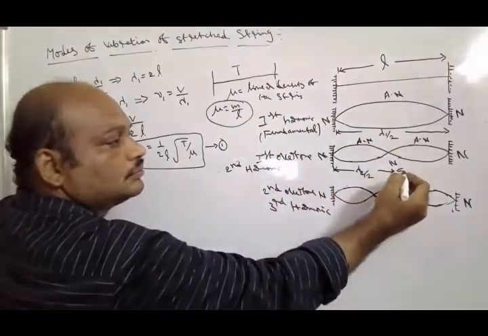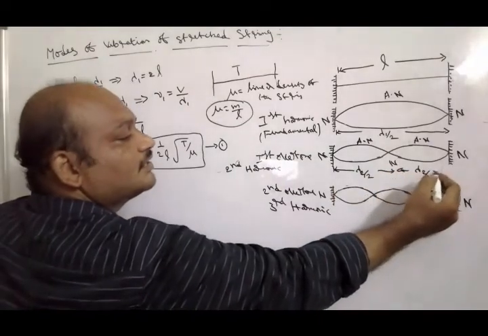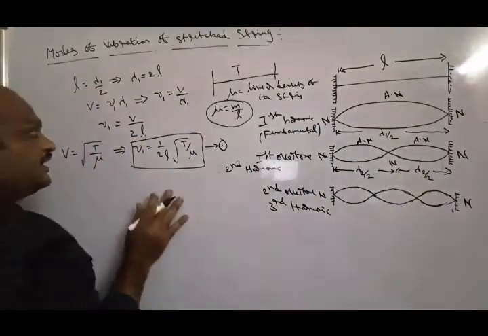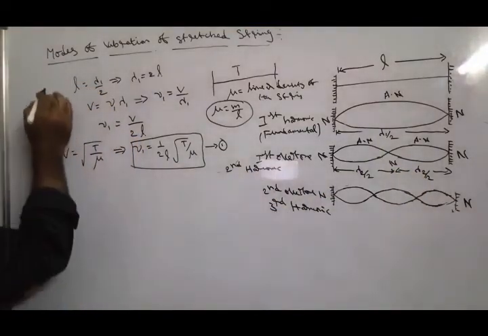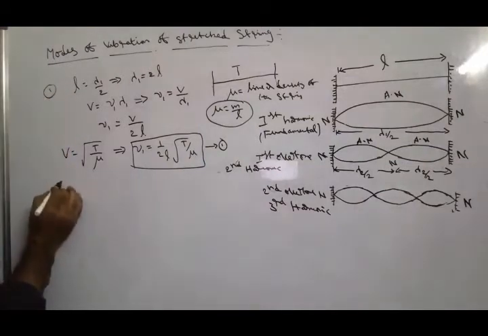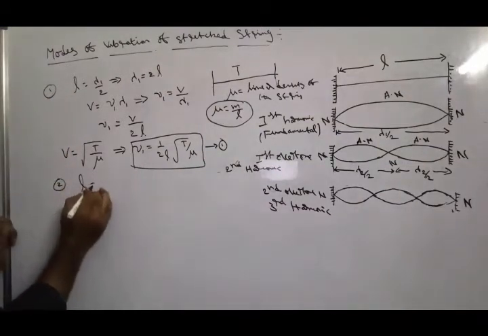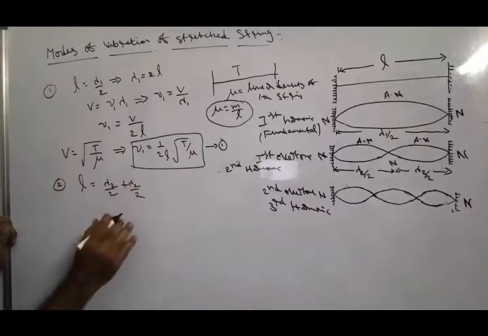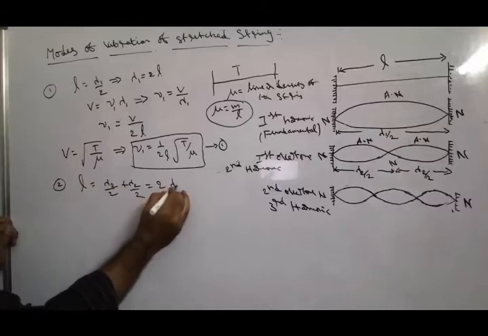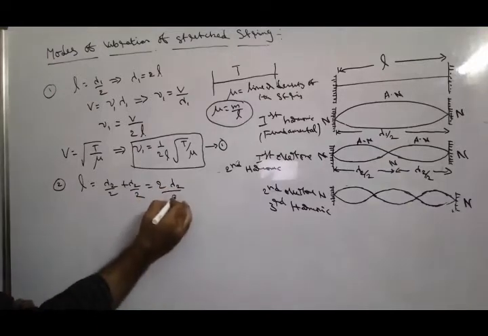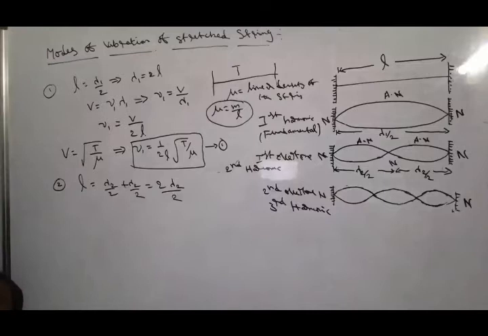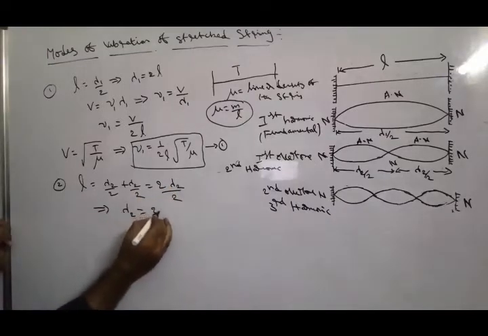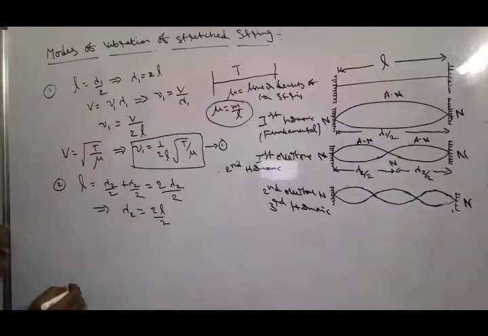So we are taking lambda 2 by 2 and lambda 2 by 2. This is the first vibration, and in the case of the second vibration, L is equal to lambda 2 by 2 plus lambda 2 by 2, that is equal to 2 lambda 2 by 2. It implies lambda 2 can be written as 2L by 2.